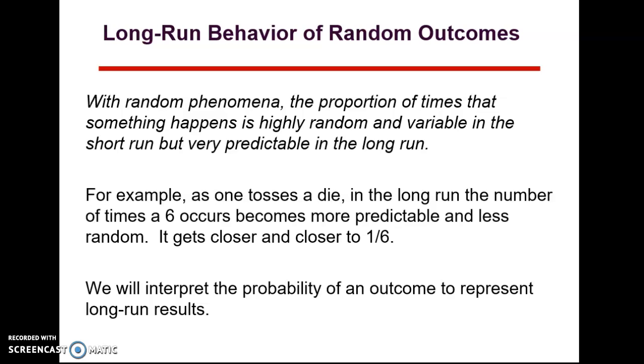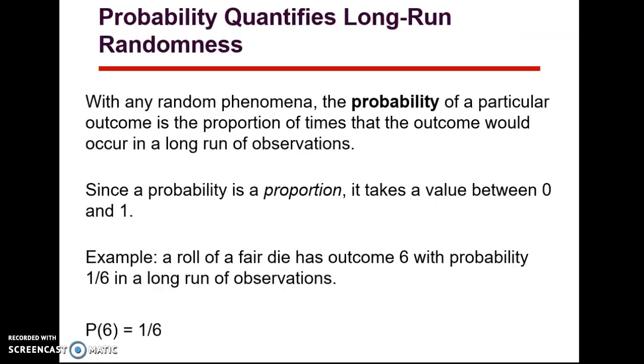So if we toss a die, it has dots on it, and we look at the dots on the top side. It's 1, 2, 3, 4, 5, or 6 dots. If we throw it and there are 6 dots on the top, we call it a 6. If we do that a whole lot of times, the ratio of how many times it comes up with a 6 on top compared to other things that happen gets closer and closer to 1/6. So that's what we'll call a probability.